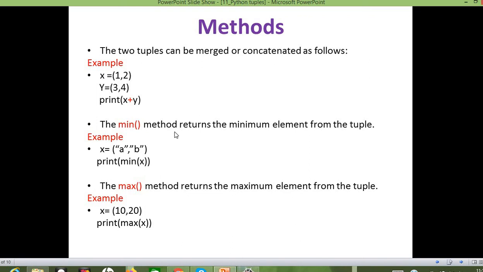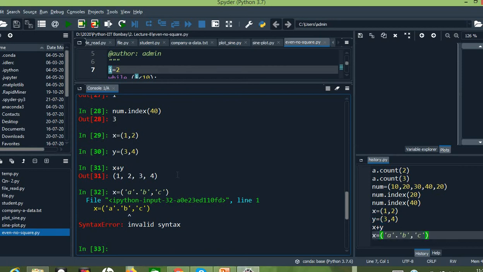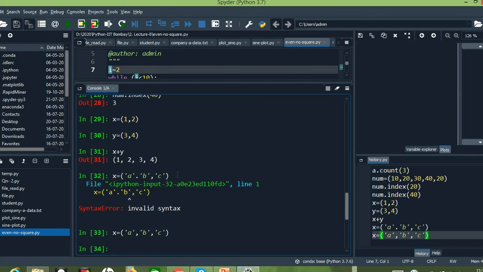Okay, so the next method is the min method. The min method will return the minimum element in the tuple. The least element which is present in the tuple can be obtained with the help of the min method. Let us see it with an example. In this case, I have taken strings. X equals A, B, and let me take one more, C. In the middle I have given commas. So now we have created a tuple.